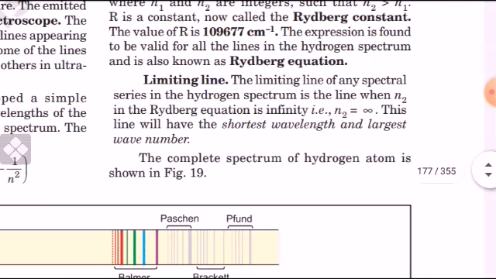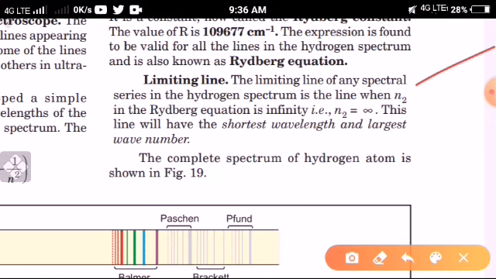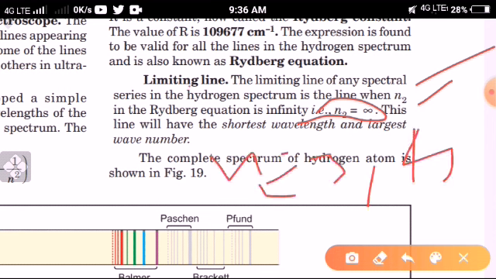Okay, no problem. अब limiting line. You know about limiting line? So the limiting line of any spectral series in the hydrogen spectrum is the line when n2 in the Rydberg equation is infinity. That is, n2 क्या है? Infinity है. Okay, n2 कुछ भी आ सकता है 3, 4, 5, 6. n2 equal to what? 3, 4, 5. But n1 क्या रहेगा? Fix.